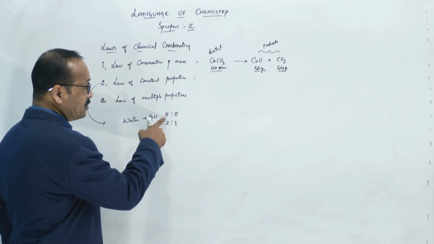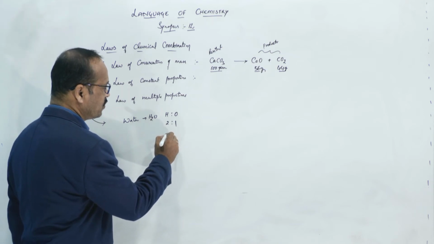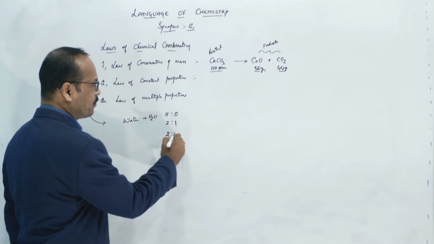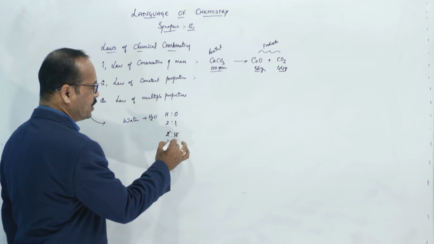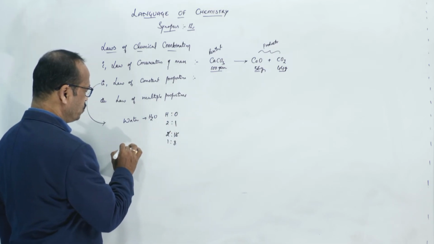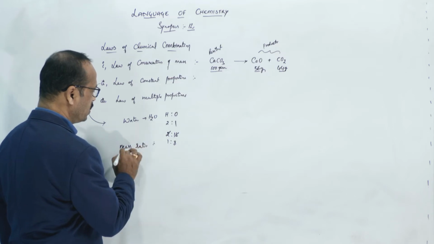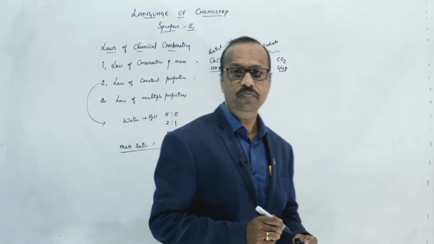The mass of hydrogen is 1, so with 2 hydrogens the mass is 2, and oxygen's mass is 16. Now 2 ones are 2 and 2 eights are 16, so the mass ratio of hydrogen to oxygen in water is 1 to 8.